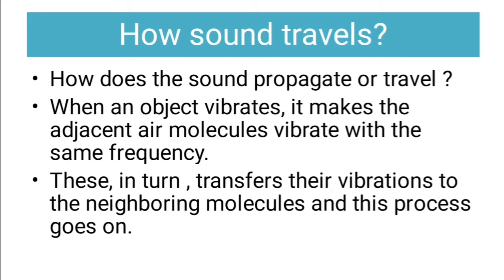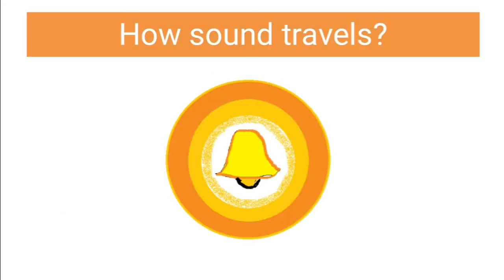Remember that the molecules do not move from one place to another. Molecules only vibrate around their mean position. Vibrations are being transferred from one point to another. So it travels in all directions. There are these spheres of vibrations which travel from one point to another. It travels in all directions, so that becomes a sphere.